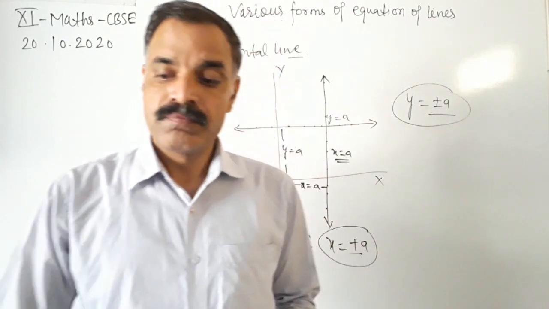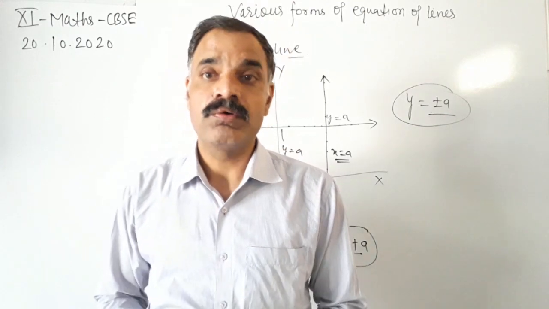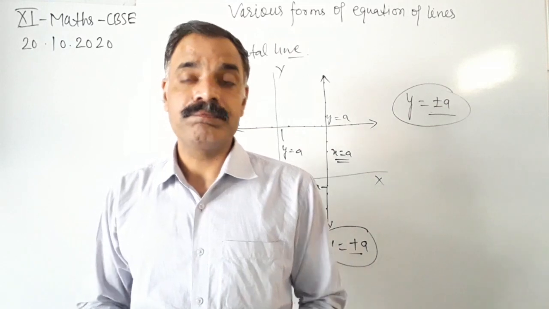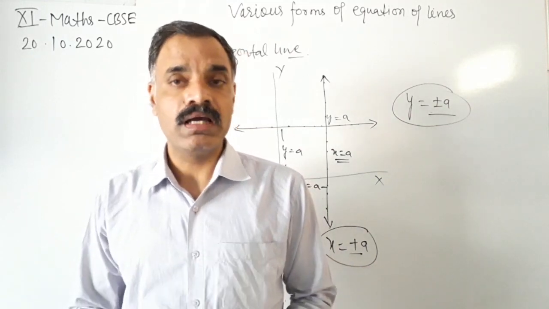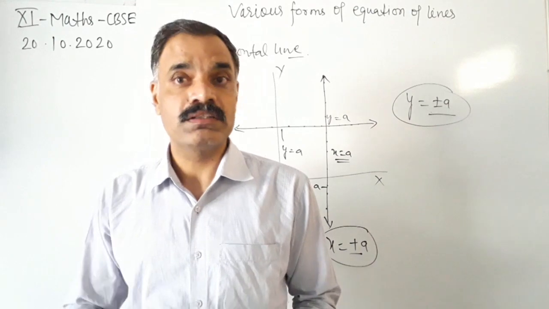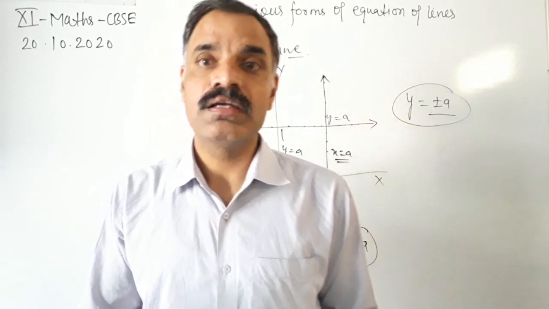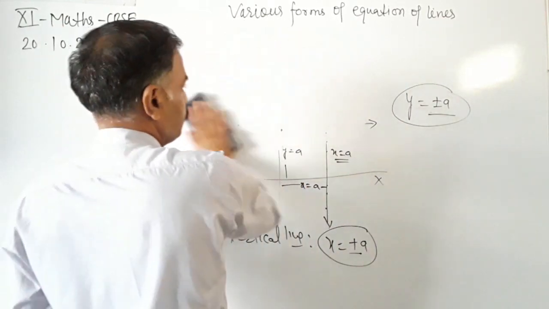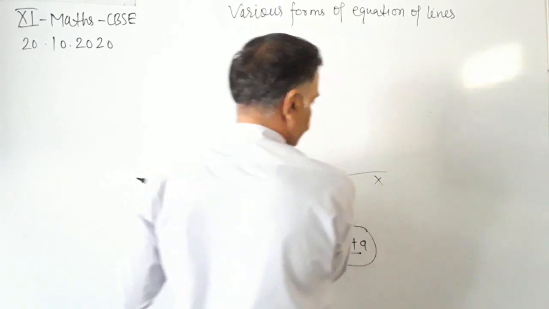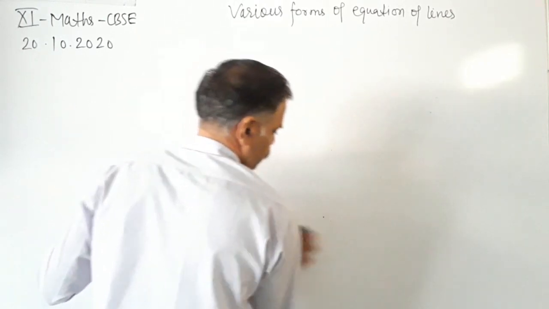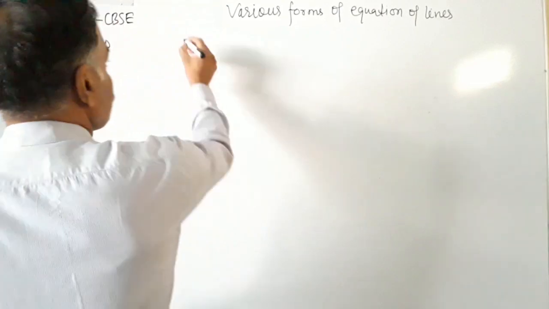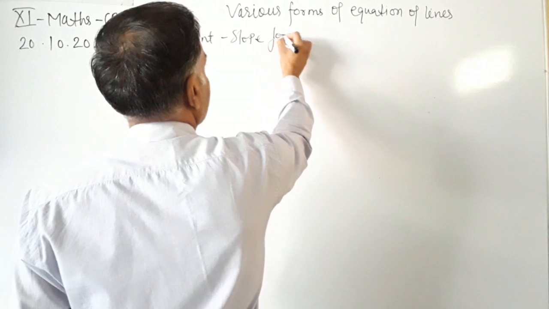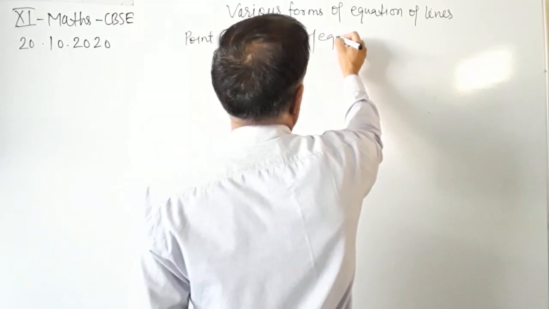Now we will discuss the point and slope form of the equation of the line. That means if we are given one point on the line and also the slope, then we can find the equation of the line. So let us see how we find the equation of a line when we are given a point and slope. The topic is the point slope form of the equation of a line.